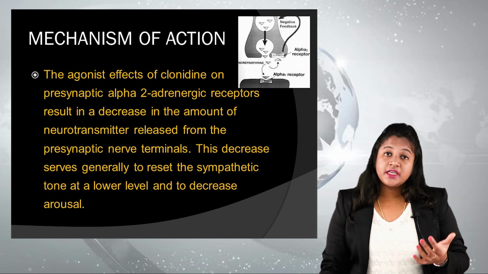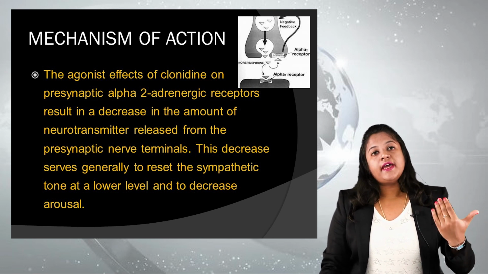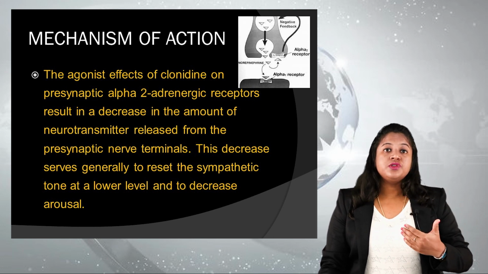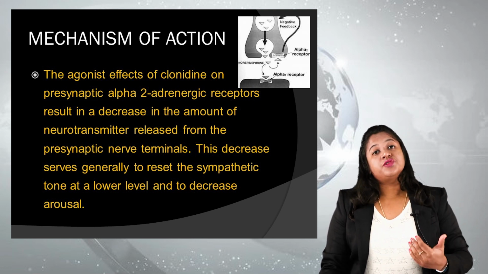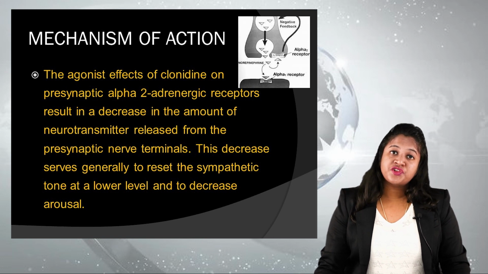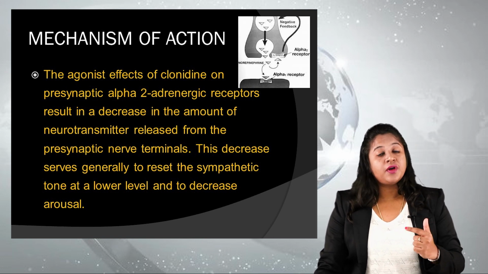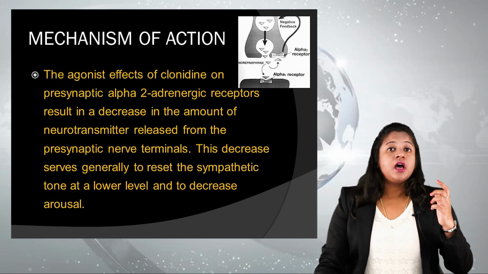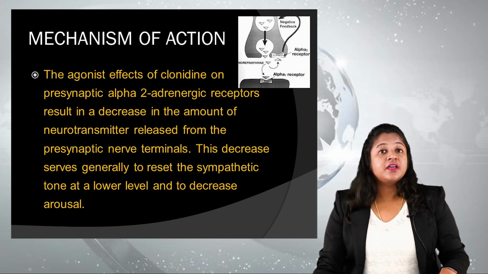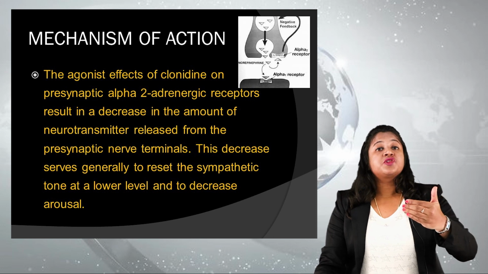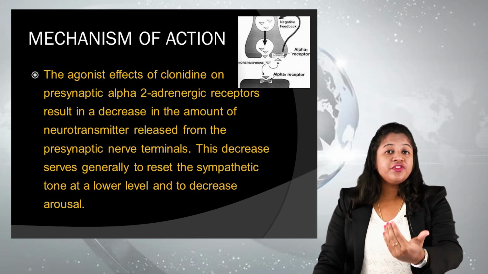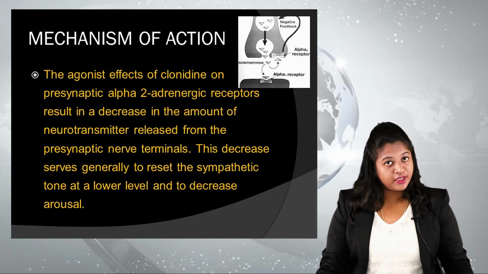Thereby, it decreases the sympathetic tone and reduces or slows down arousal. So the action of clonidine is mainly on the alpha-2 adrenergic receptor on the presynaptic neuron, decreasing the release of neurotransmitter into the nerve terminals.